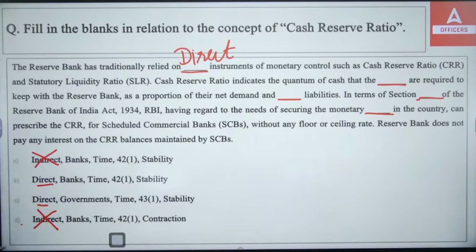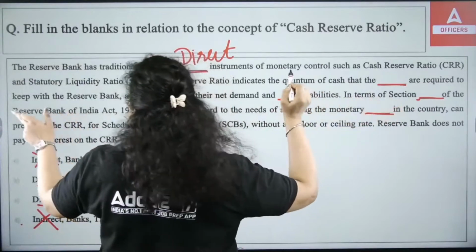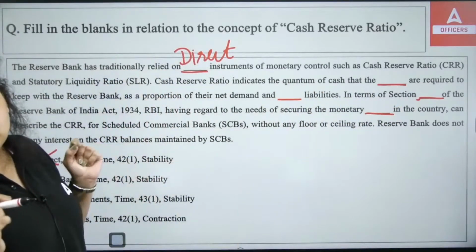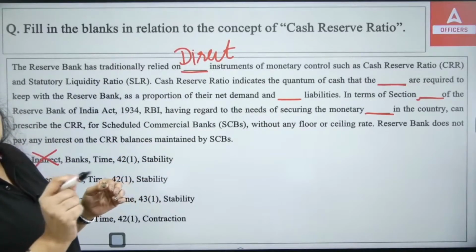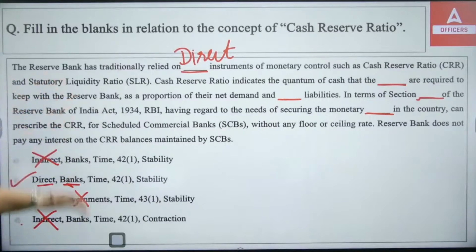Okay, now the second fill-in-the-blank is here. CRR indicates the quantum of cash that the dash are required to keep with the RBI. Who has to? The scheduled commercial banks have to maintain a certain percentage of their NDTL with the RBI. This is mandatory. The banks have to maintain this, not the government. So the right answer will be B. Okay, but let's read all the other fill-in-the-blanks also.